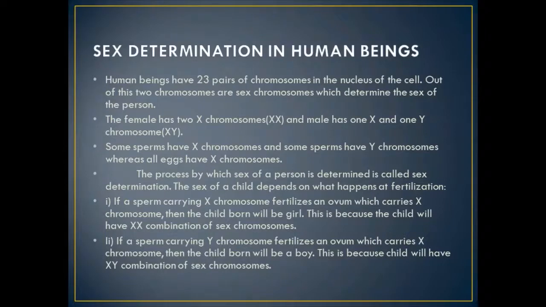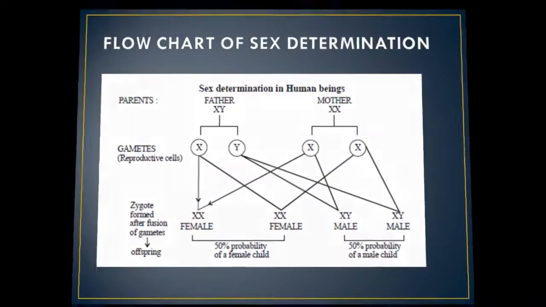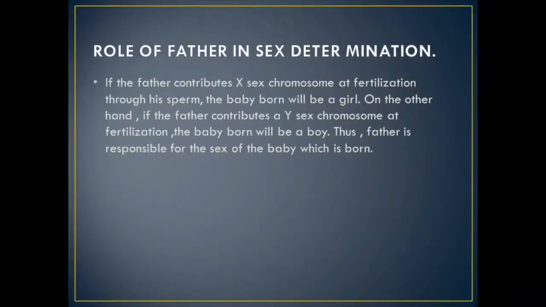Secondly, what will be the second probability? If a sperm carrying a Y chromosome fertilizes an ovum which carries an X chromosome, then the child will be a boy. This is because the child will have the XY combination of sex chromosomes. So there is a 50% probability of a male child and 50% probability of a female child. The father plays the role in sex determination because the sperms produced by the male